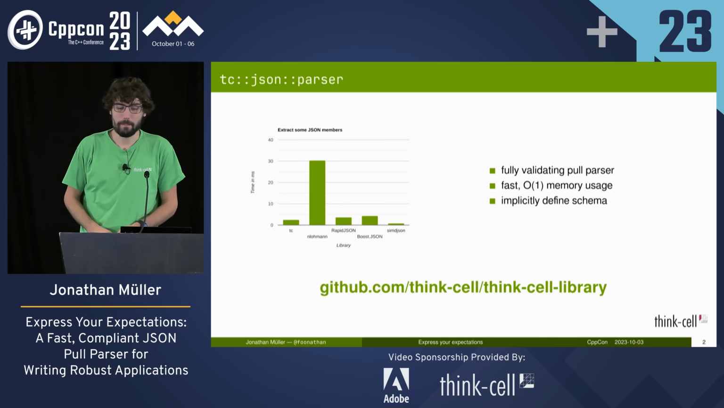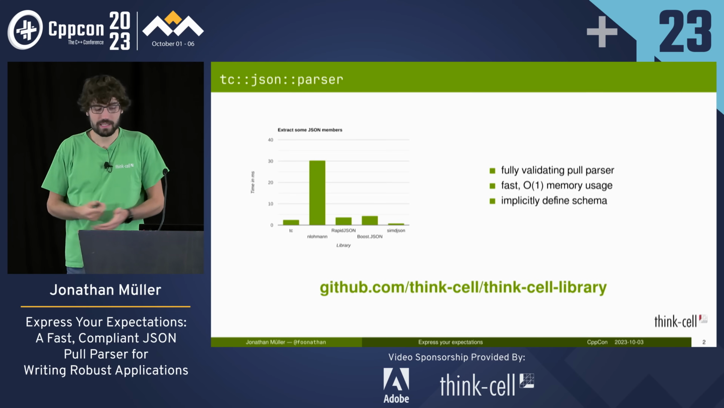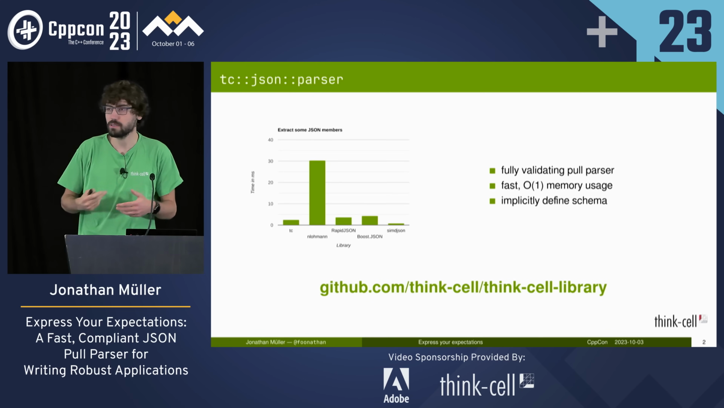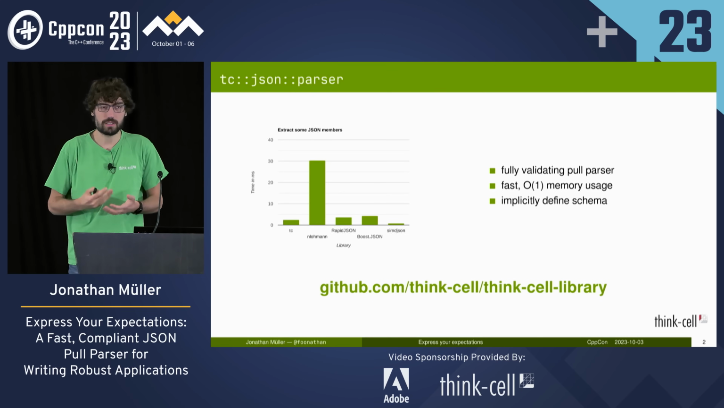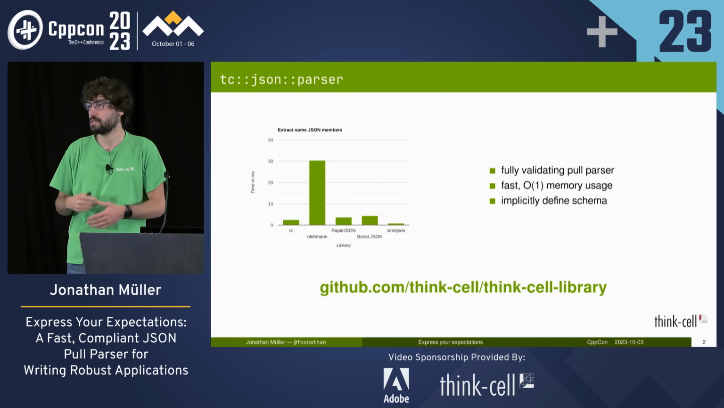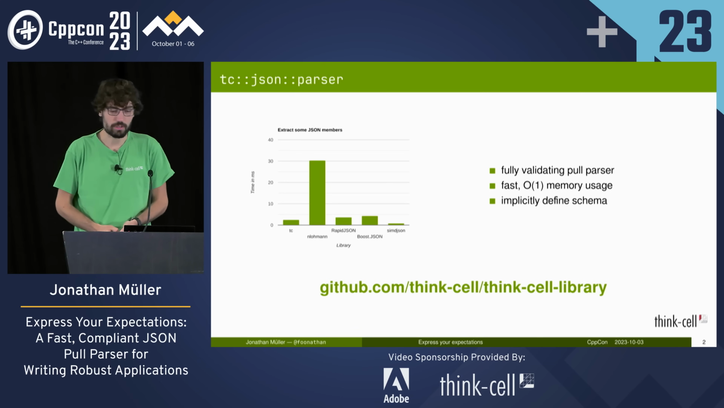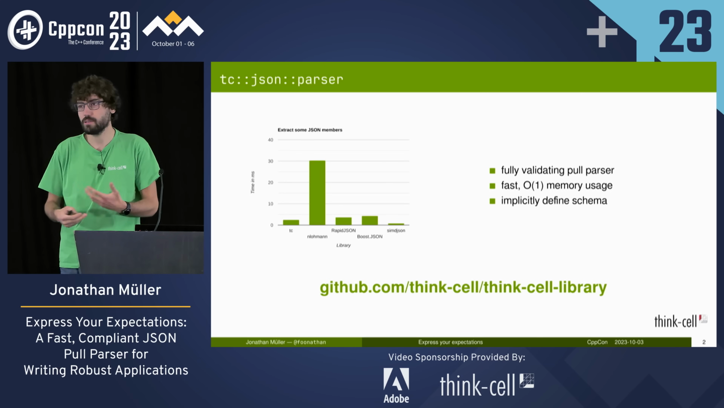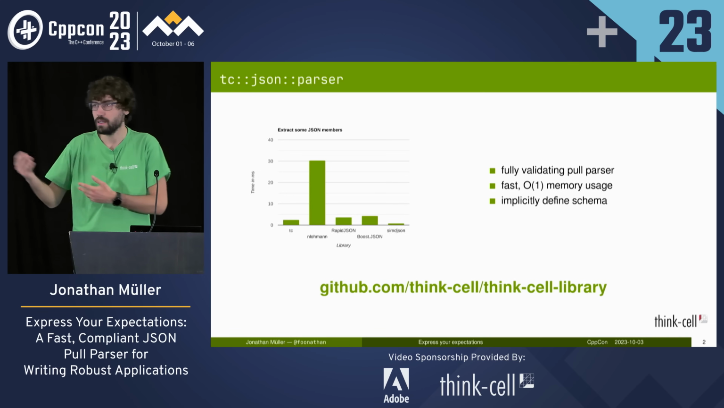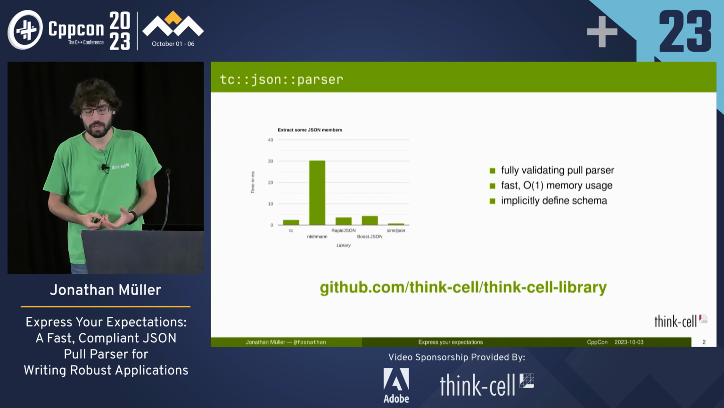Our parser has O(1) memory usage, so it doesn't do any dynamic allocation and only needs to remember essentially the current input position besides the data, of course. And it allows you to sort of implicitly define a schema. More on that throughout this talk.